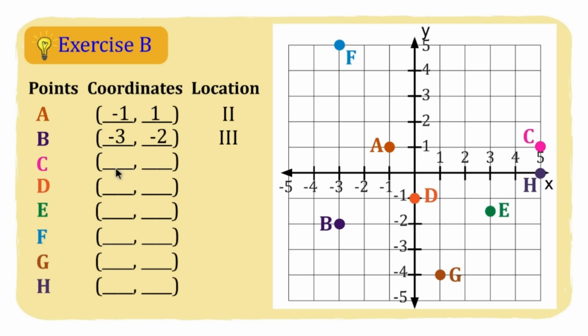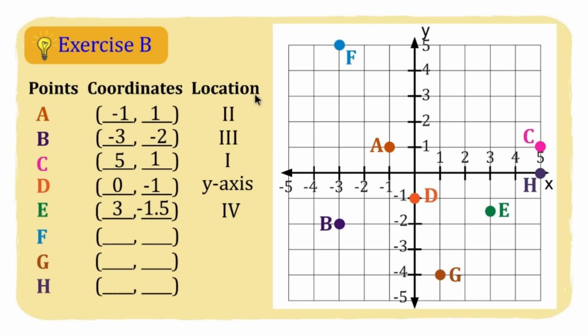Point C, ang coordinate naman niya is +5 and then +1. So, nasa quadrant 1. Point D, ang location niya ay 0 and then -1 ang kanyang ordinate. That's why the location is in the y-axis. Then point E, we have here +3 and then -1.5. Gitna ng -1 and -2. So location here is quadrant 4.